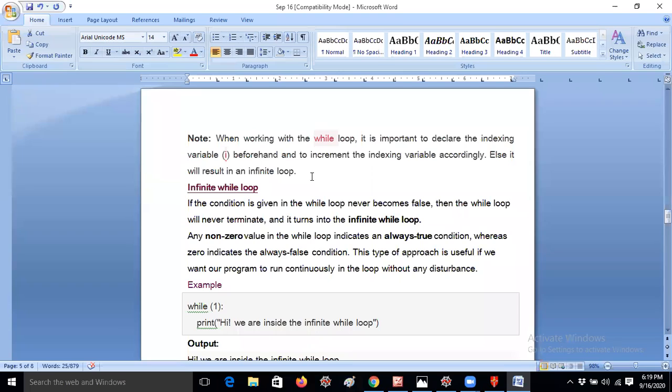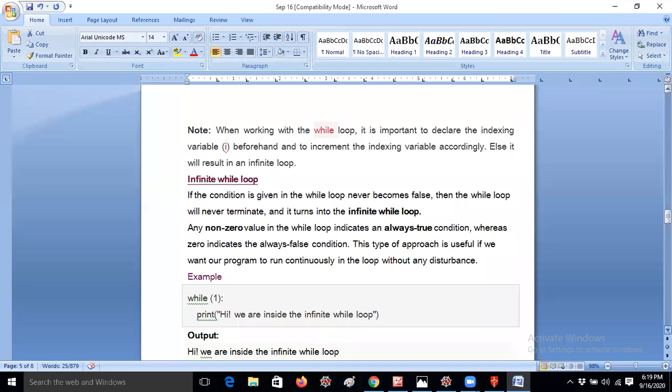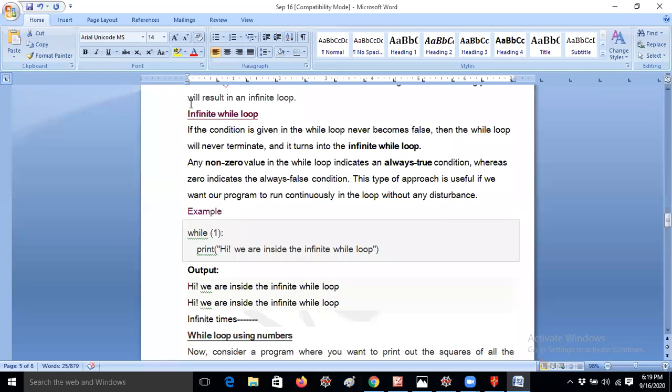When working with a while loop, you have to follow the while infinite loop condition. In the data structure subject, you use infinite loop conditions many times. For example, when you're doing a linked list example, you have to repeat the values. Or if you're using a stack program, you have to push the elements, pop the elements, print the elements, and exit from that particular loop. In that case, you repeatedly want to execute the same code.